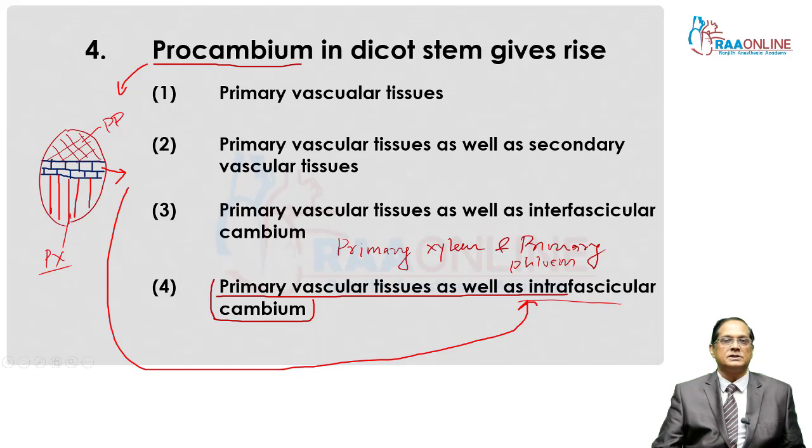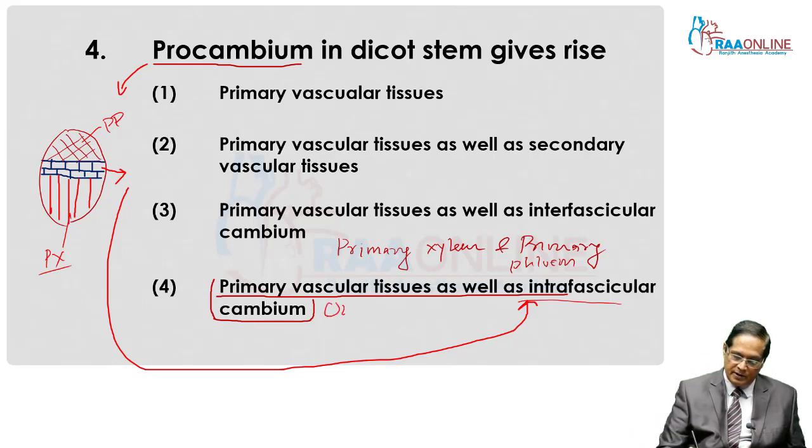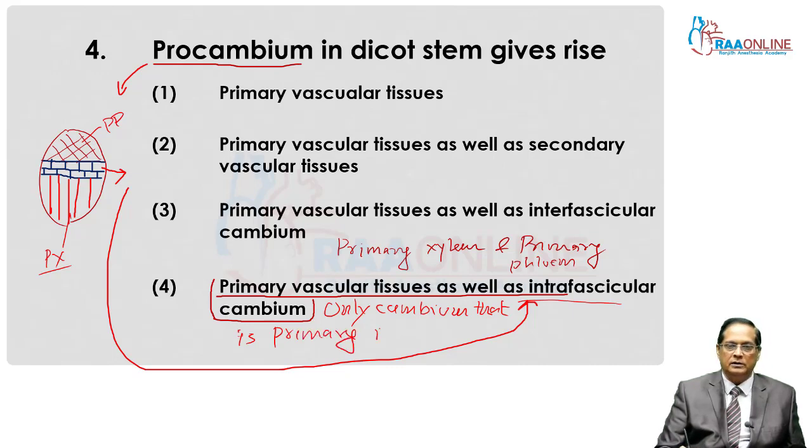Intrafascicular cambium is present, and it is the only cambium which is primary in origin.